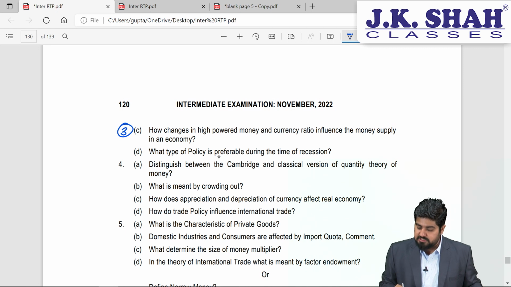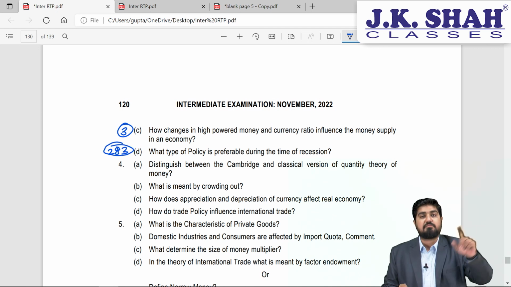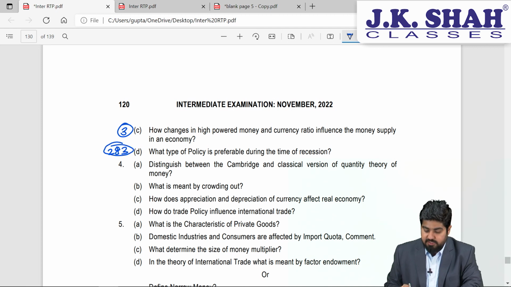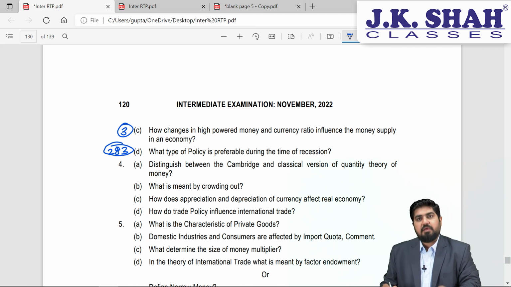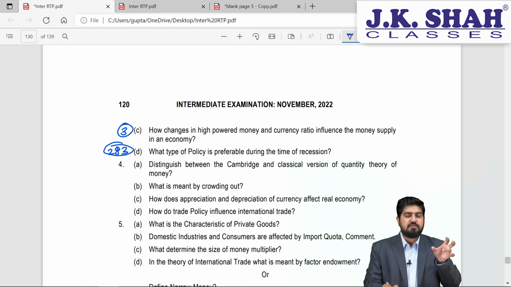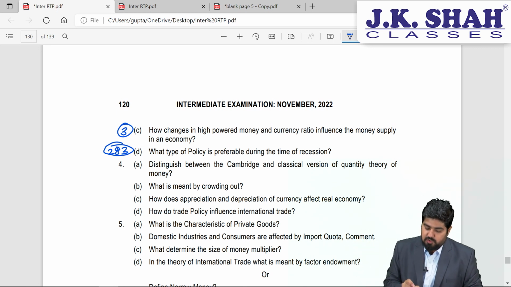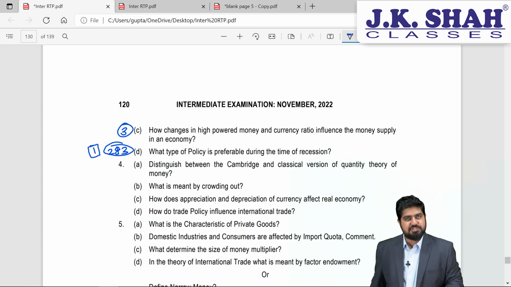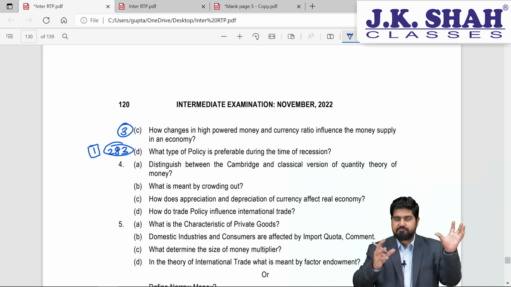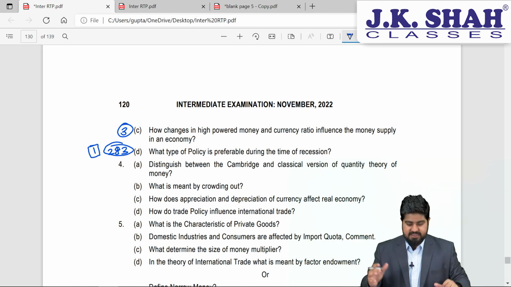What type of policy is preferable during the time of recession? Now this can be a combination of chapter number 2 and chapter number 3, because you need to write here fiscal policy as well as monetary policy. But in short, if you don't know fiscal policy and monetary policy in detail, this can be part of chapter number 1 also, that is the stabilization function. These two concepts from chapter number 2 and chapter number 3 will be taken care of.